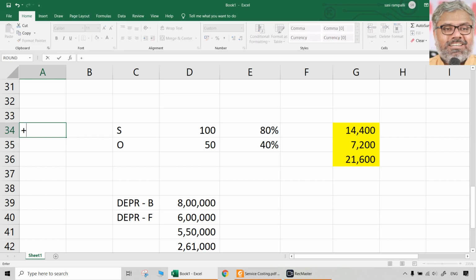Let us take season first. In season, naturally there are 6 months, right? And 100 rooms are there. And 80% occupancy is only there, because lighting charges will be there only when the room is occupied. When the room is vacant, why would the power be on? Nothing will be there.